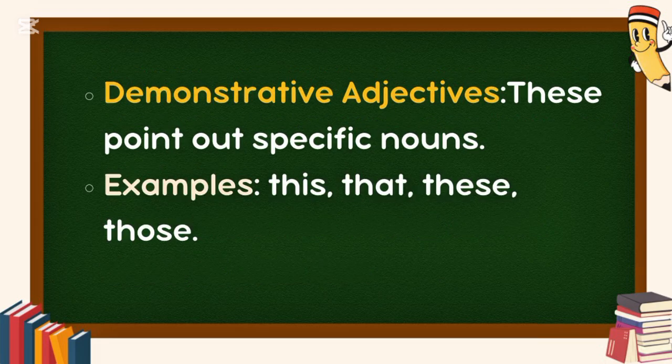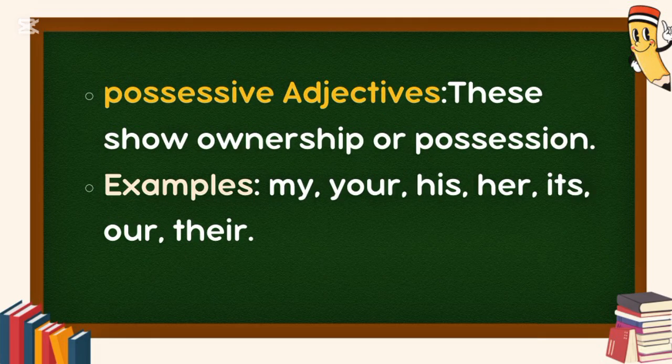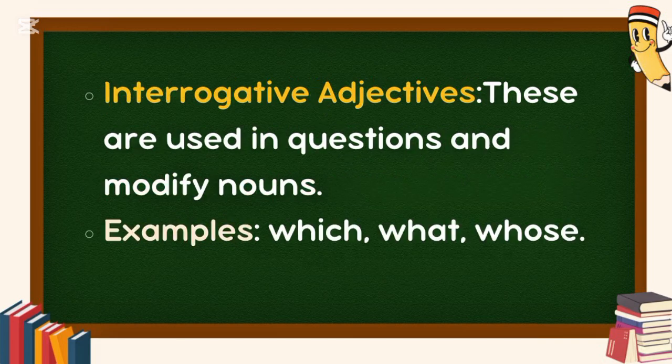Demonstrative adjectives. These point out specific nouns. Examples: this, that, these, those. Possessive adjectives. These show ownership or possession. Examples: my, your, his, her, its, our, their.